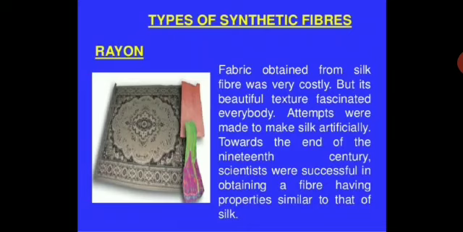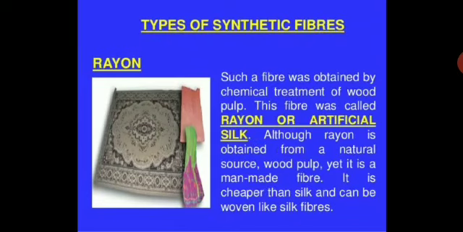Attempts were made to make silk artificially. Towards the end of the 19th century, scientists were successful in obtaining a fiber having properties similar to that of silk. Such a fiber was obtained by chemical treatment of wood pulp. This fiber was called rayon or artificial silk. Although rayon is obtained from a natural source, wood pulp, yet it is a man-made fiber.